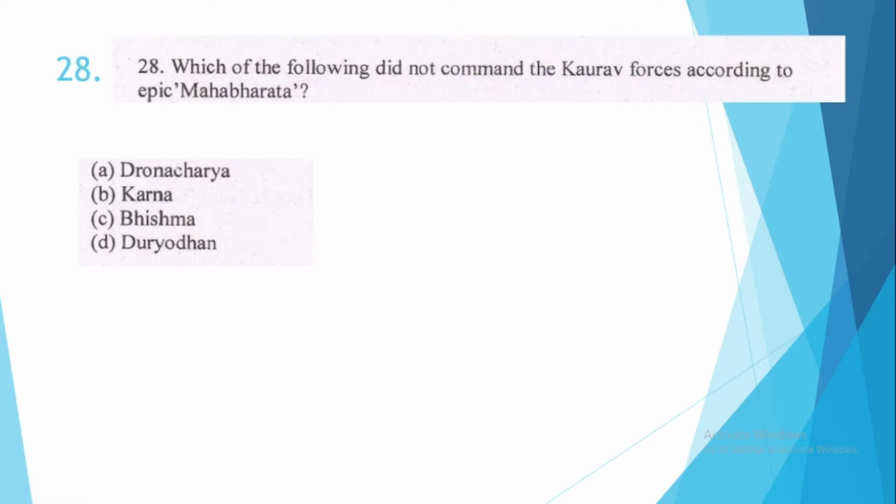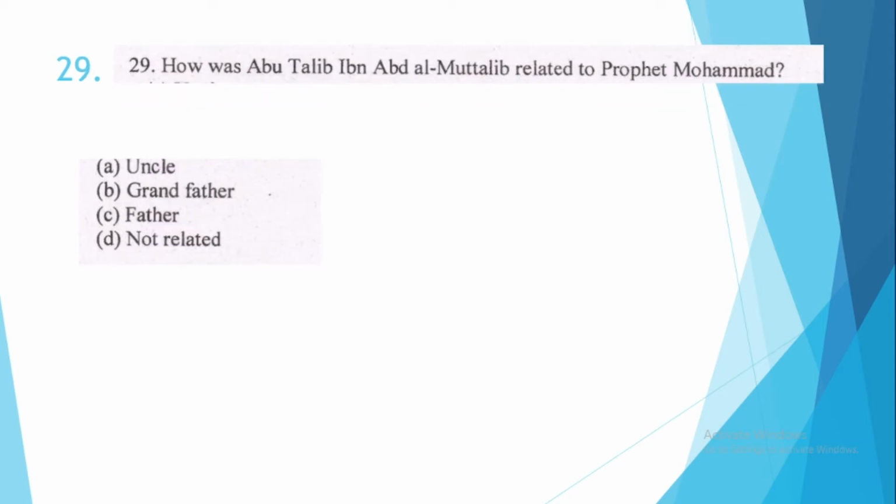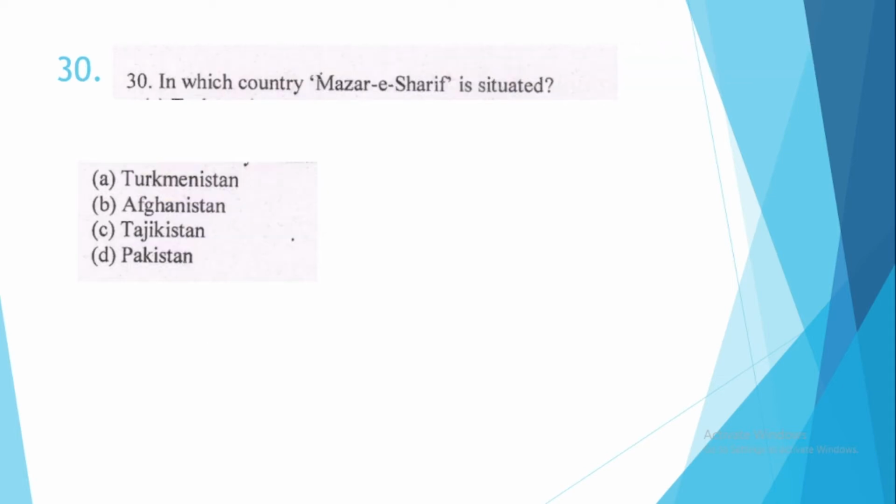28. Which of the following did not command the Kaurav forces according to epic Mahabharata? This is option number D, Duryodhan. 29. How was Abu Talib ibn Abd al-Muttalib related to Prophet Muhammad? This is option number A. He was actually the uncle of Prophet Muhammad. 30. In which country Mazar-e-Sharif is situated? This is option number B, Afghanistan, and it is also famously known as Blue Mosque.